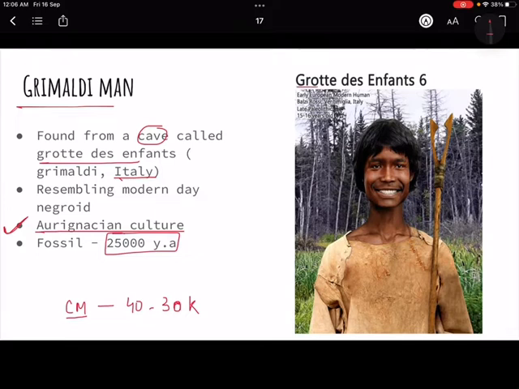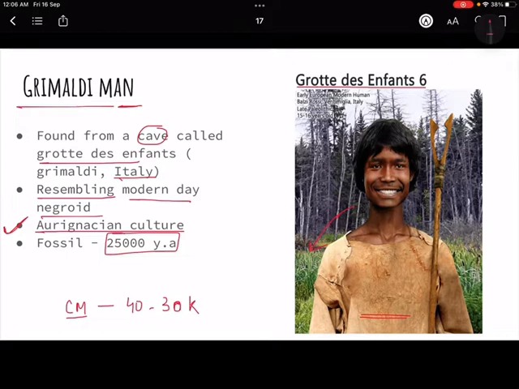Please excuse me for the wrong pronunciation if it is. So as you can see, this is Grotte des Enfants, this man who lived in the Upper Paleolithic Aurignacian culture. This race of Homo sapiens resembled mostly the modern day negroids. If you see this person more closely, you will be able to make a comparison, that yes, maybe it looks more like a negroid person.